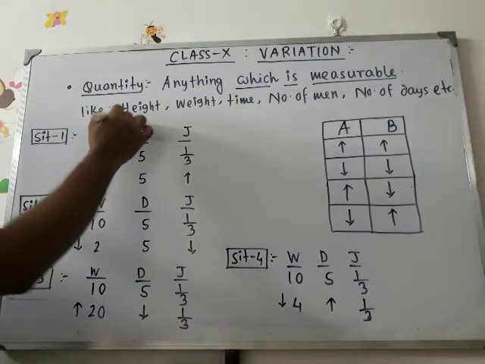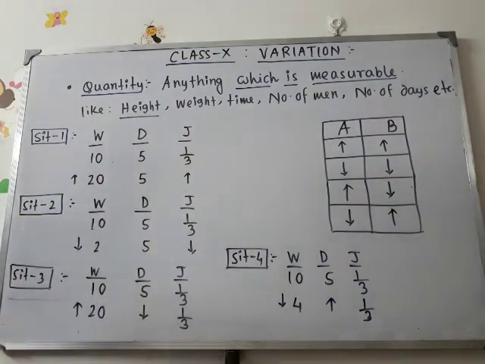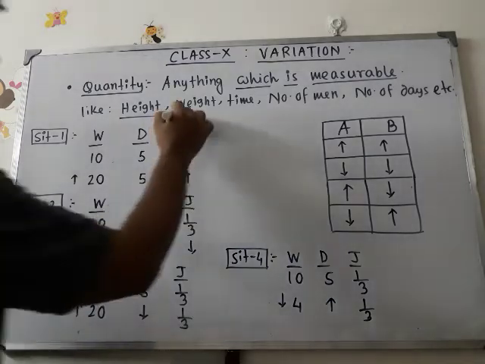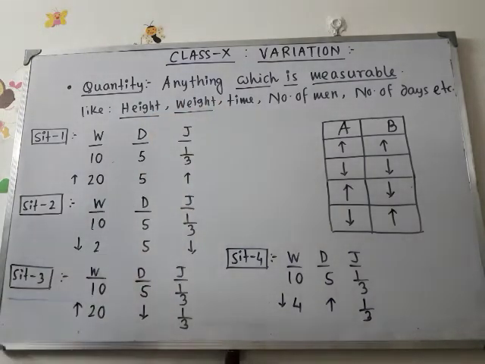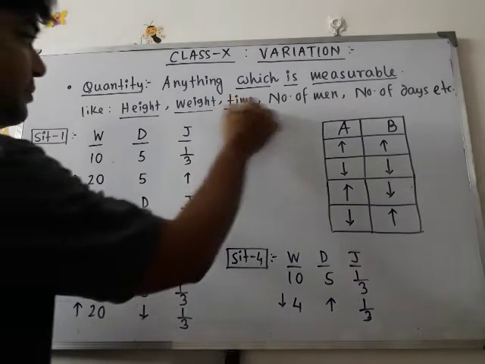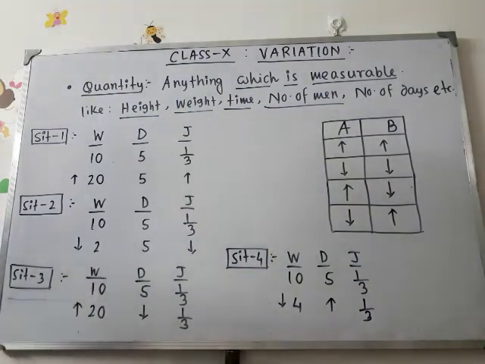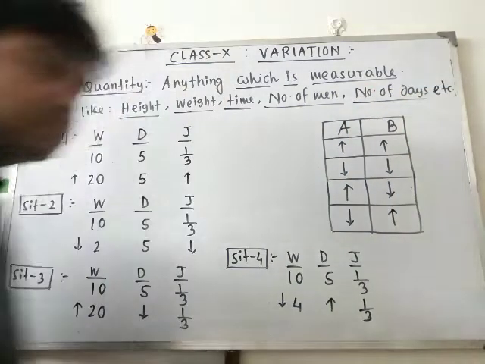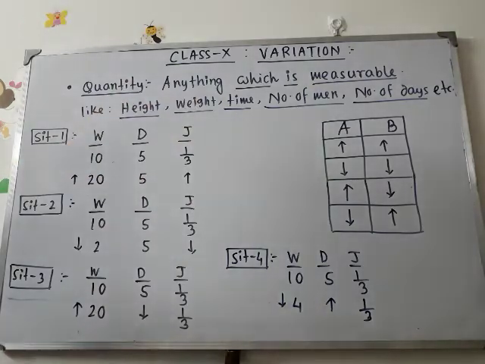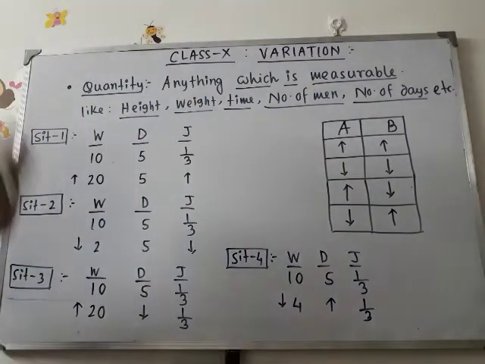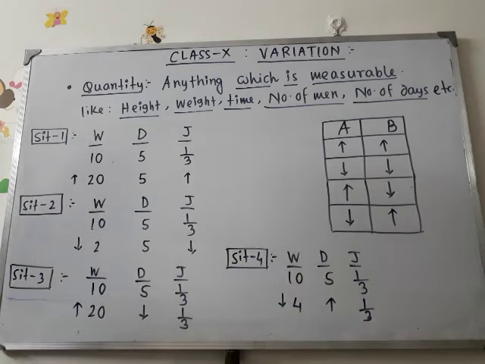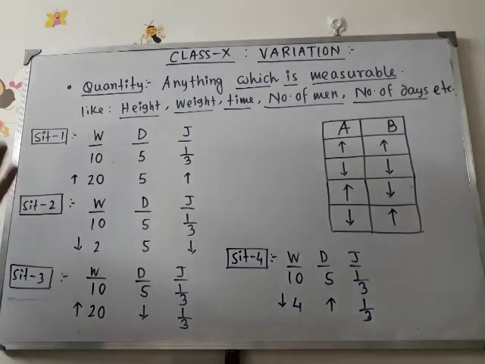Like height. You can measure height, that's why height is a quantity. Weight, you can measure weight also, so weight is another quantity. Time, you can measure time, it is a quantity. Number of pens, you can count it, that means you can measure it, so it is a quantity. Number of days, you can count it, so it is another quantity. So these are examples of quantity. So what is quantity? Simple thing, anything and everything which is measurable is known as quantity.